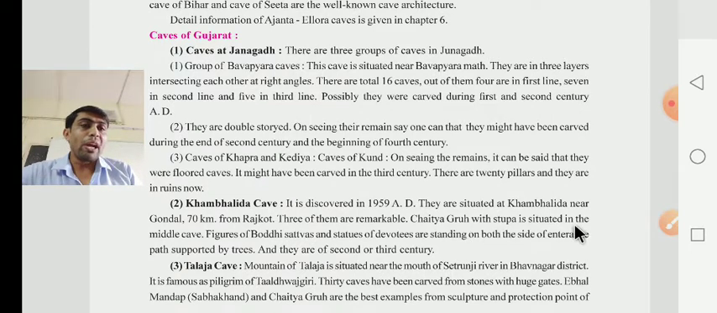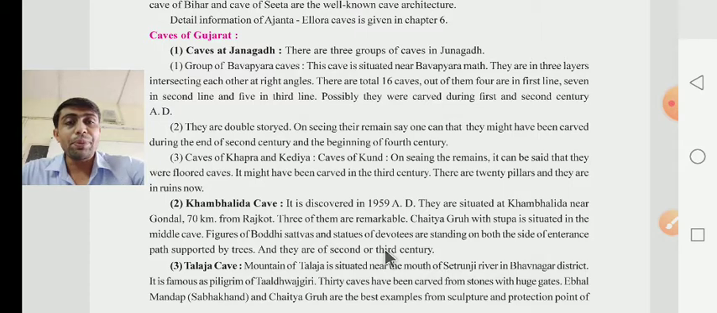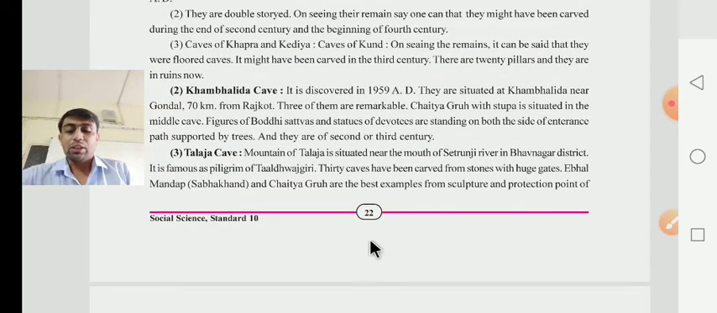A Chaitya group with a stupa is situated in the middle cave. Figures of Buddha, Bodhisattvas and statues of devotees are standing on both sides of the entrance path, supported by a tree, and they date to the second or third century. After that, dear children, they give information about the Talaja cave. The mountain of Talaja is situated near the mouth of the Shetrunji river in Bhavnagar district.